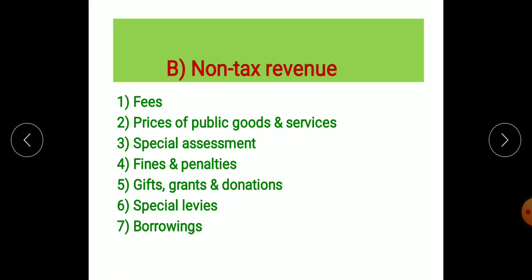Next is gifts, grants and donations. So gift, grant and donation, this is given to the government, not to us. Means many a times the government gets gifts from other countries' governments, or even from the citizens of its own country. बहुत बार citizens ही रहते खुद की country के, गिफ्ट दे रहते government को, या अलग अलग donations भी दी जाती हैं. Now as at present if you see, during the corona situation, COVID situation, donations are given for the treatment of the people.